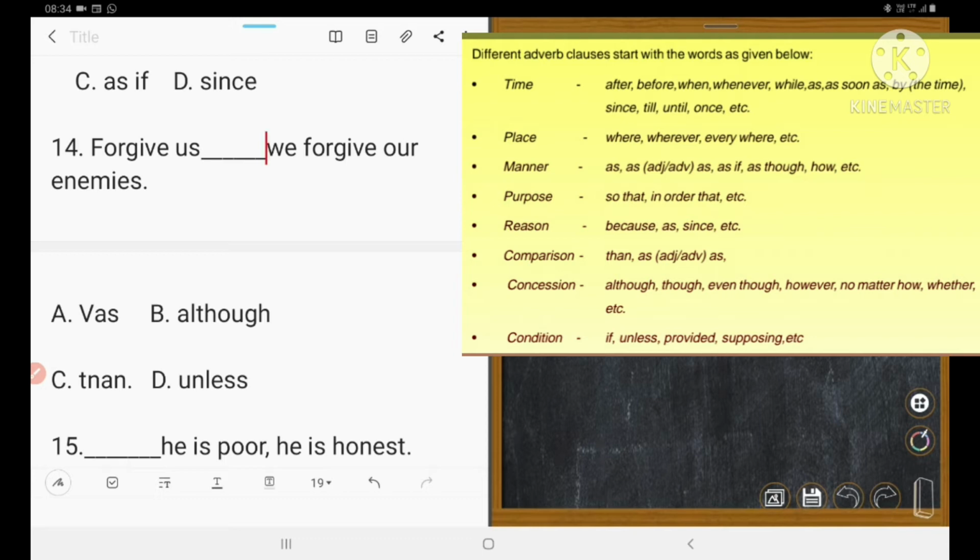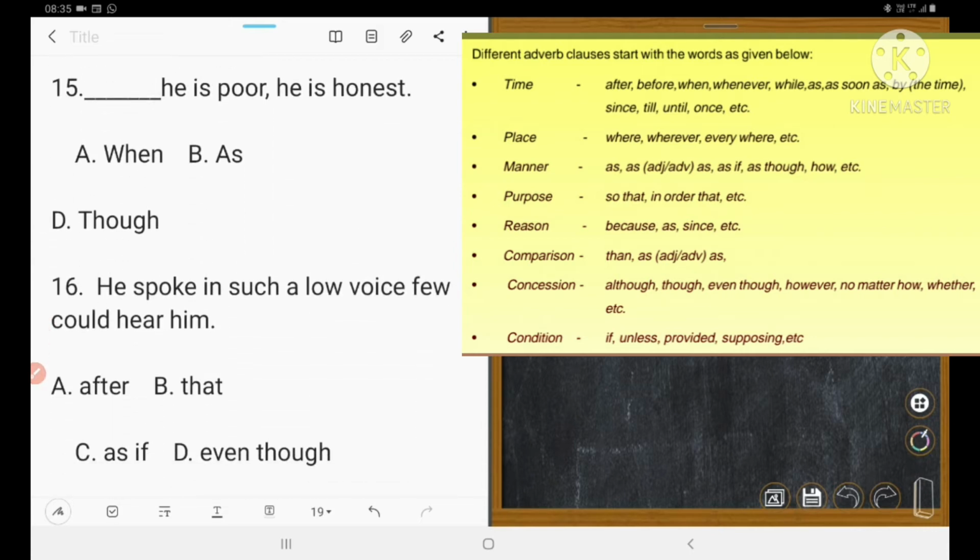Age, that is age, not B. This is age. So, forgive us, आम क्षमा कर. We forgive our enemies. आम आम शत्रु मान को क्षमा करो. So 14 is correct, A, as. जेपरी आम आम शत्रु मान को क्षमा करू.